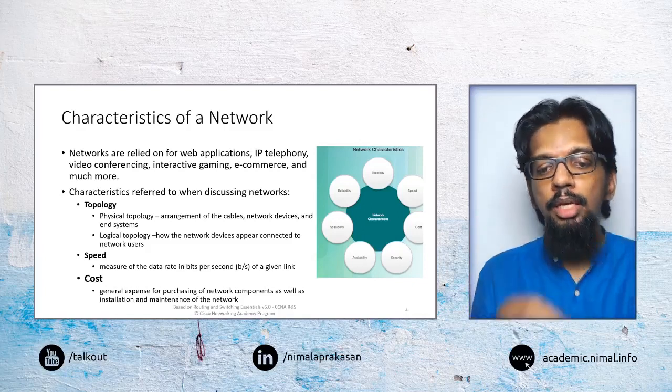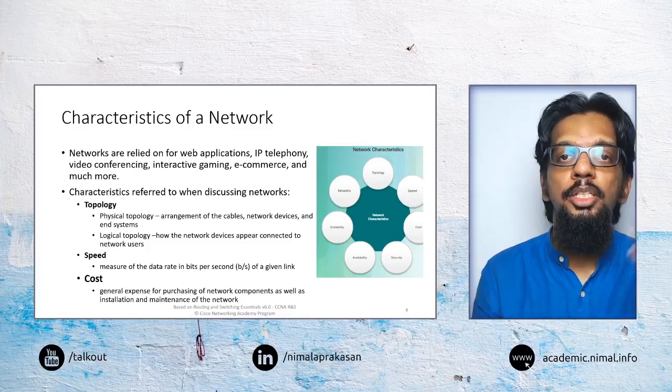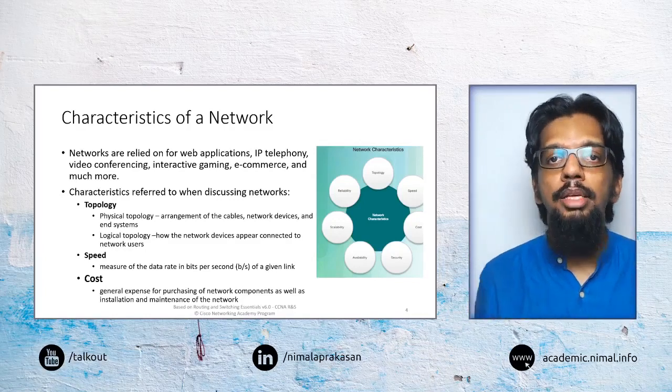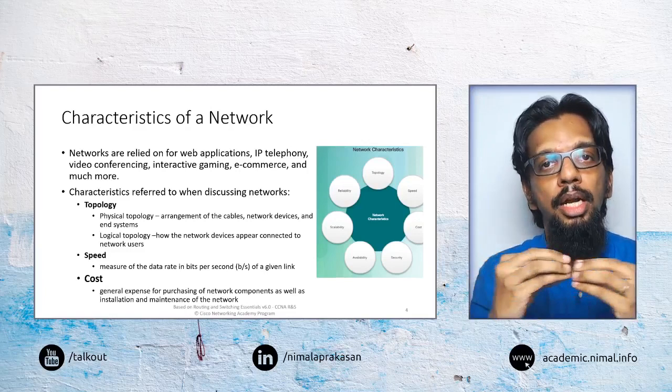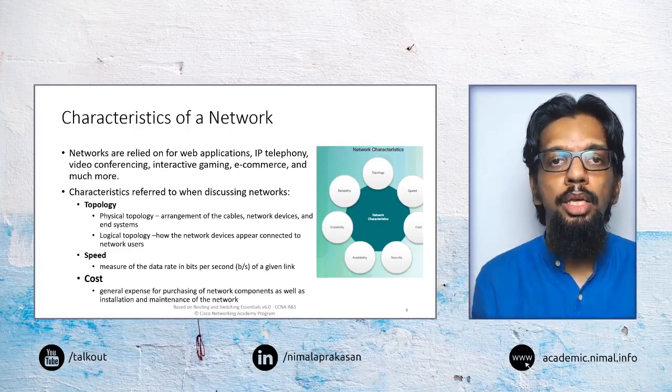Then the other thing is about the speeds of the network. That is the speed of connectivity through a particular networking link.